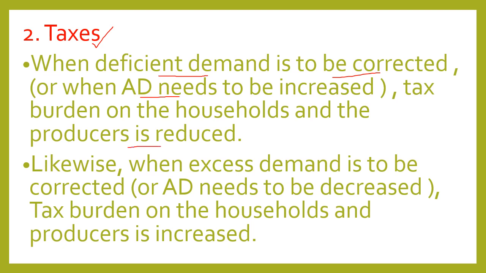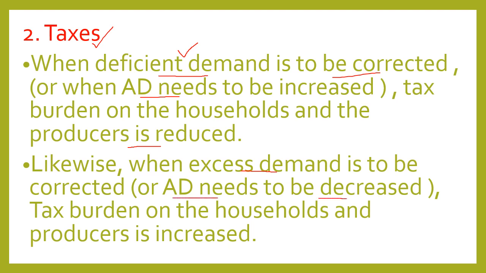People have to pay a smaller amount of tax to the government. That means their purchasing power is increased, due to which their demand will also increase and deficient demand will be corrected.